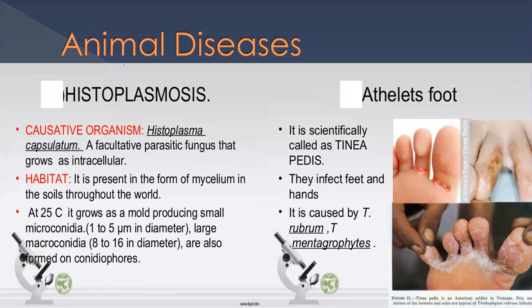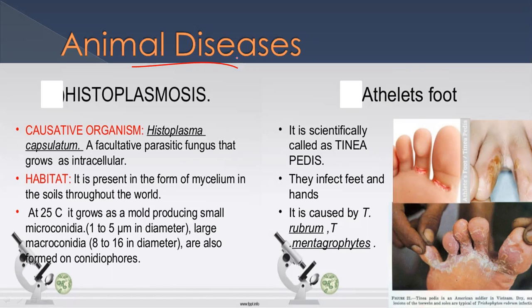Let's talk about some diseases of animals and plants that fungi also cause. Ascomycetes cause powdery mildew, chestnut blight, Dutch elm disease, apple scab, and brown rot, which we can find on fruits and vegetables also.